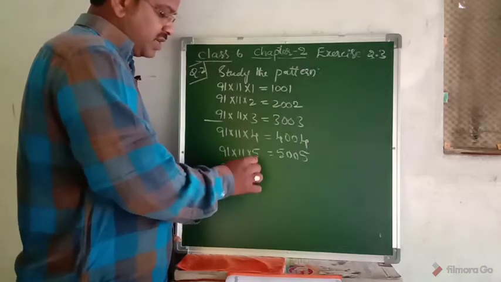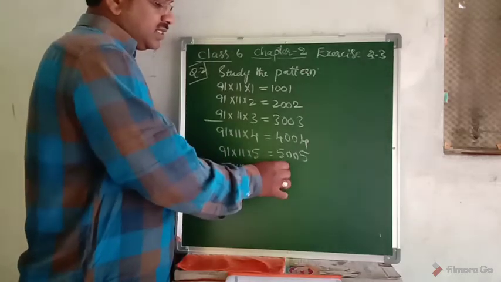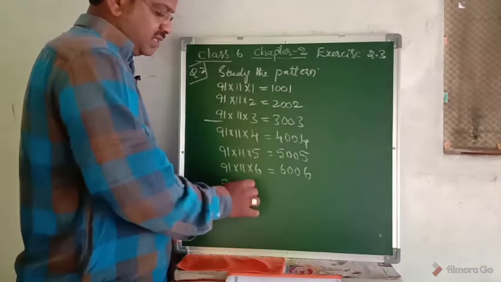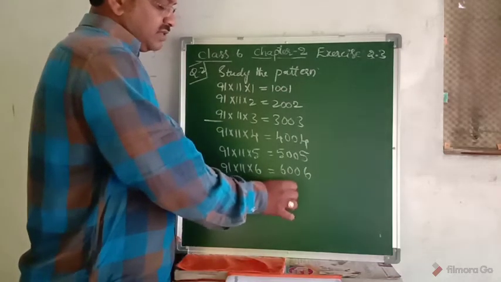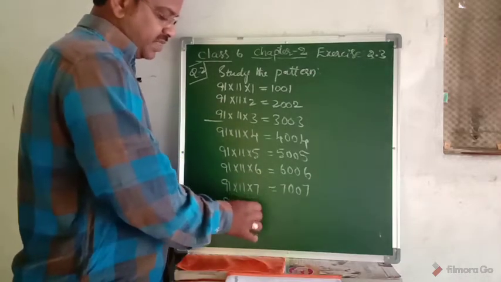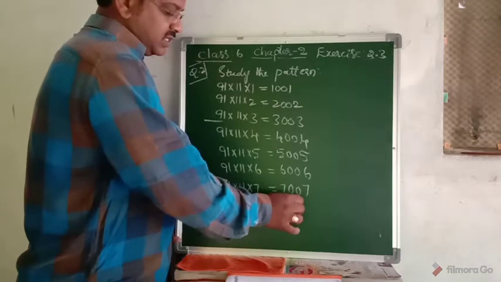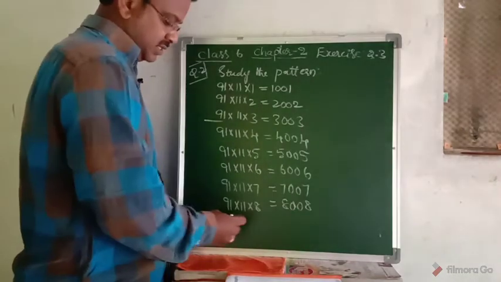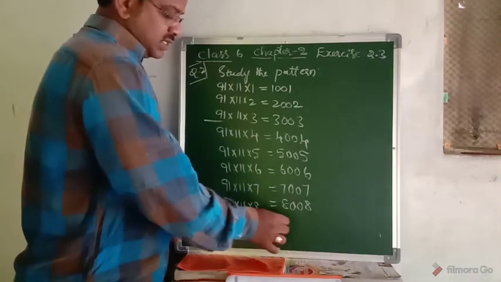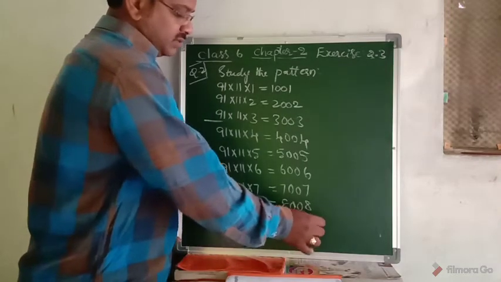91 into 11 into 6 is 6006. So 91 into 11 into 7 is 7007. 91 into 11 into 8 is 8008. 91 into 11 into 9 is 9009.